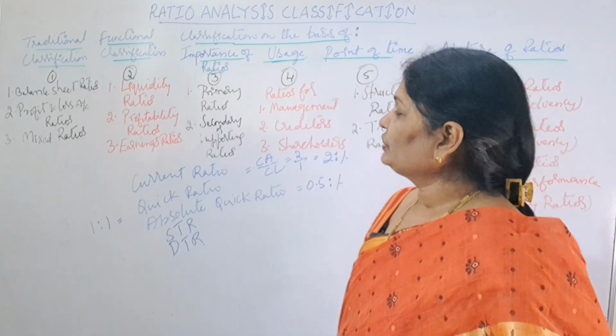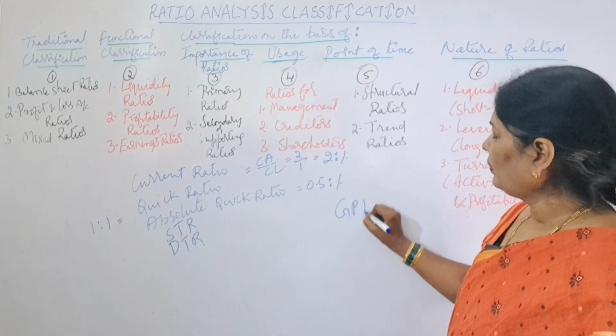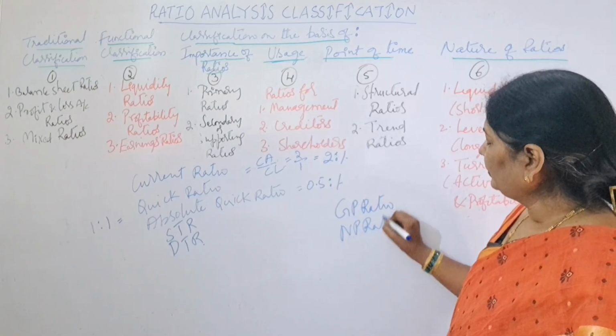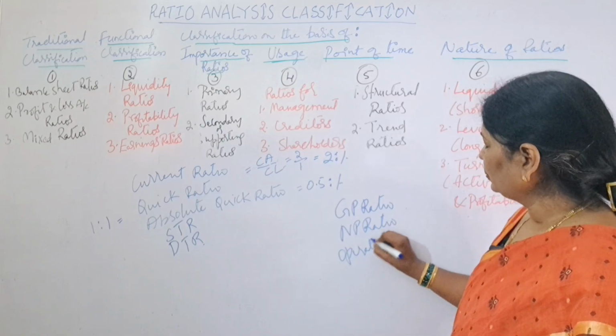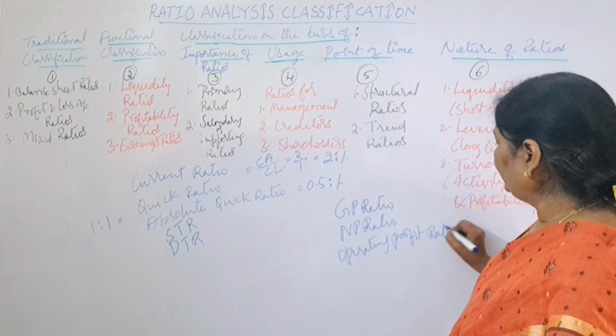What are profitability ratios? So in profitability ratios, we'll prepare gross profit ratio, net profit ratio, operating profit ratio. So these ratios will prepare to see how effectively we are doing our business.